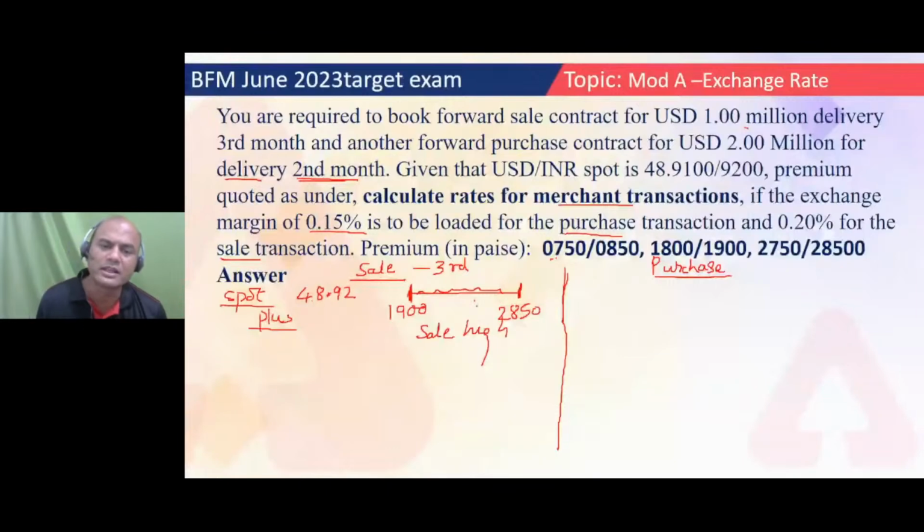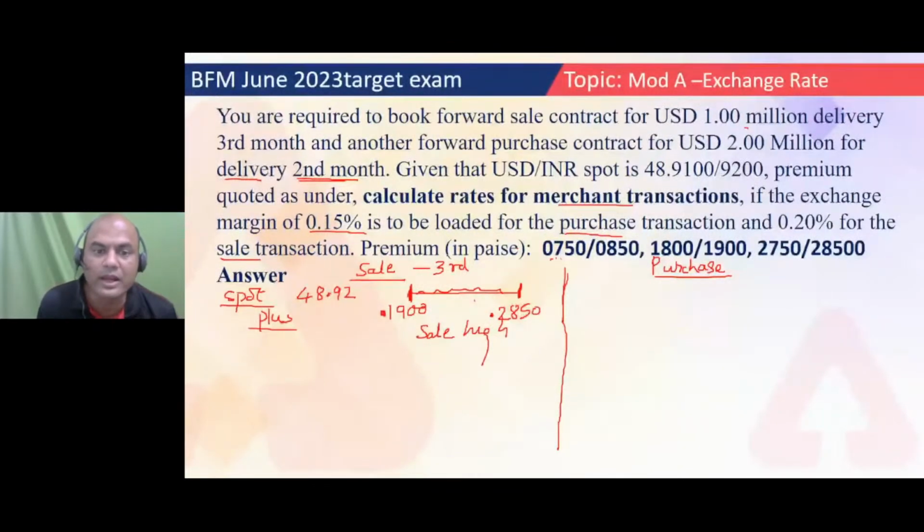So now tell me logically, should I do both the transactions? Should I add 48.92 with 19 also? And should I add 48.92 with 2850 also? See here, it will be adjusted over here. Everyone pay attention. It is 0.19 and 0.285. So if I know it's plus and I have to sell high, I'll do only that last part, whichever is higher, isn't it? Even if you are doing the basics, 48.92 plus 0.19. Everyone should get this concept very clear.